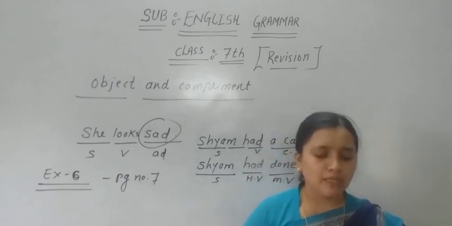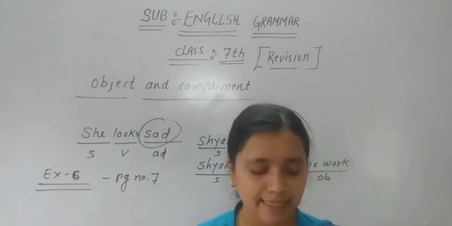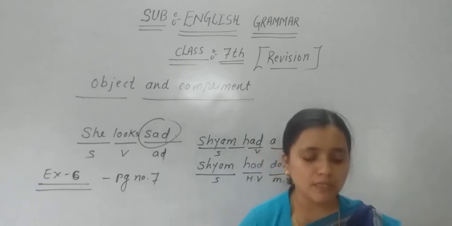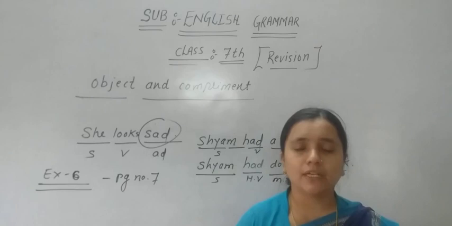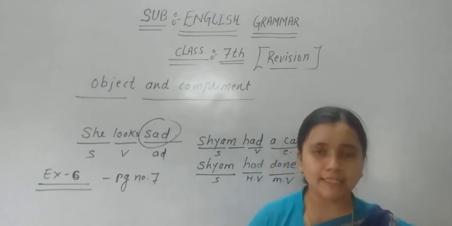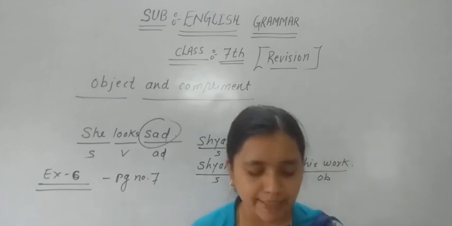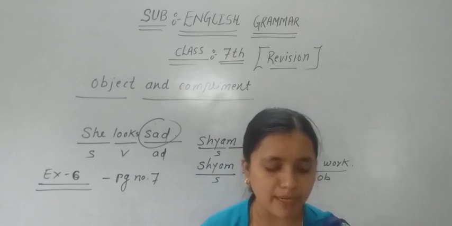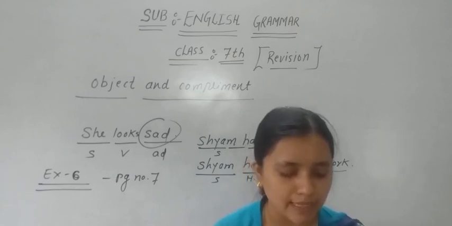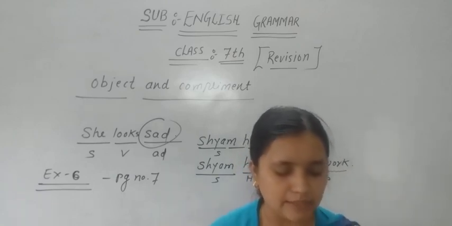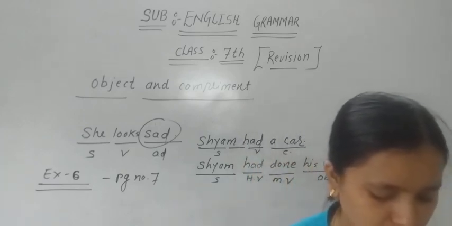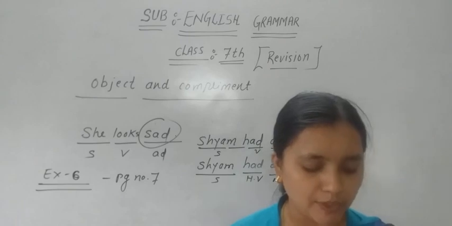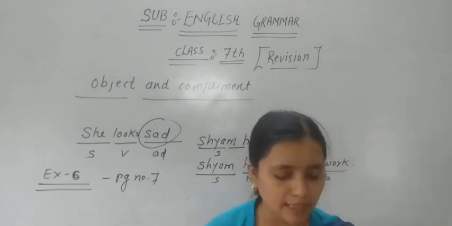Now the fourth one, Ashoka was a kind king. How was Ashoka? He was a kind king. So here a kind king is one of the complements, so just underline it. Whatever the complements are there, you have to make them underlined.